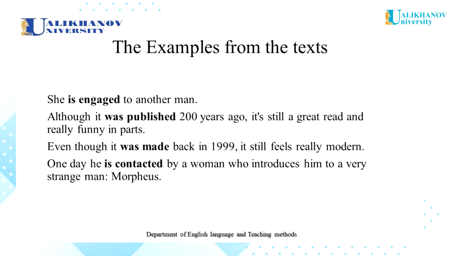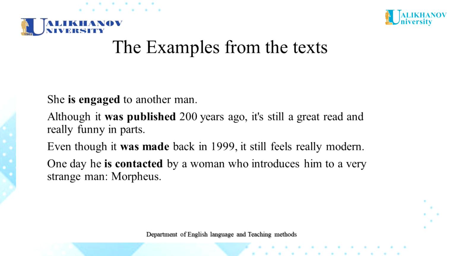Now look at the examples from the texts which you are going to listen to. She is engaged to another man. Let's analyze this sentence. Is engaged. It is present simple passive. Is the form of the verb to be in the third person singular in the present simple tense. Engaged is the form of the participle two.